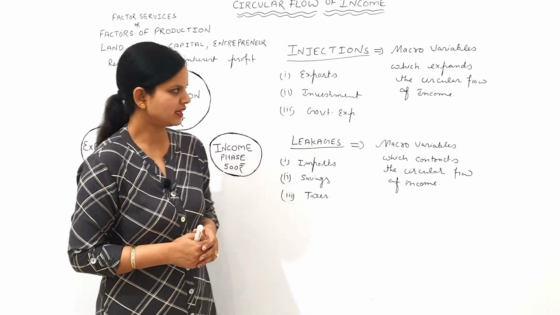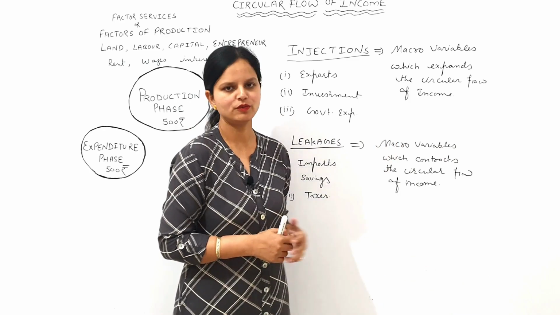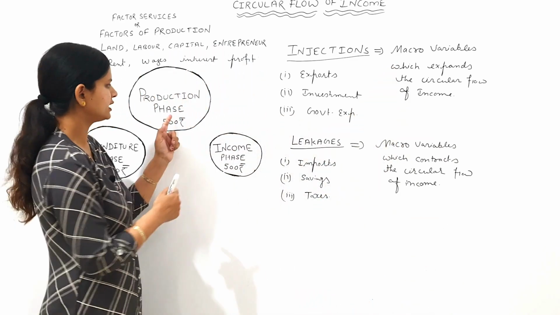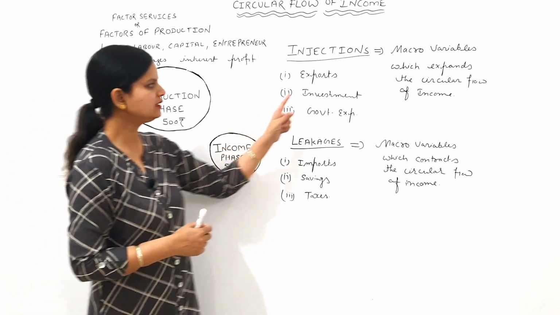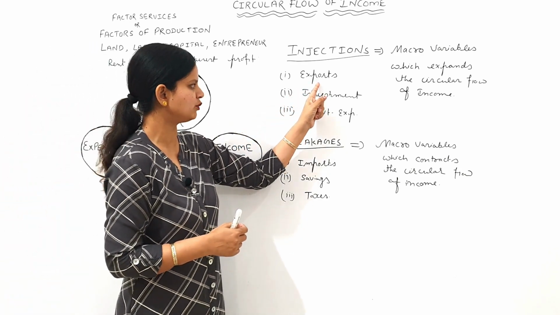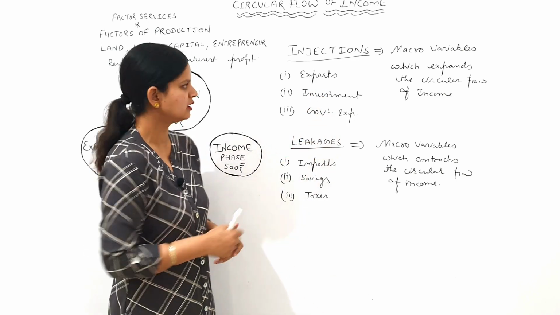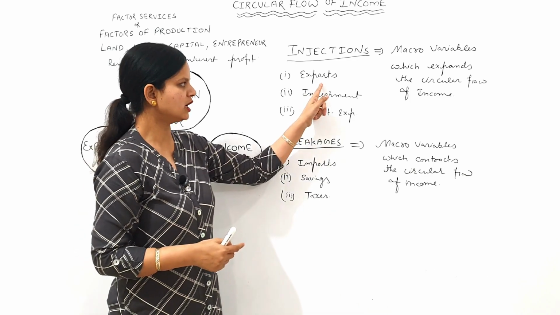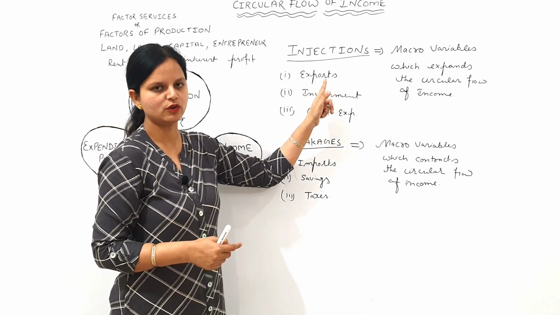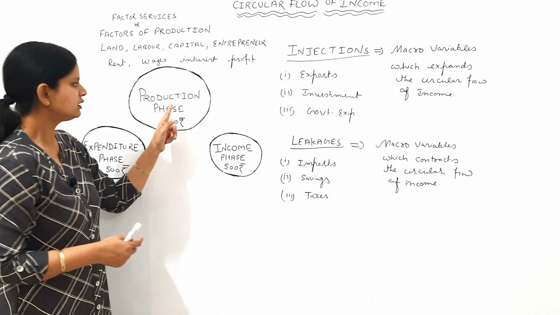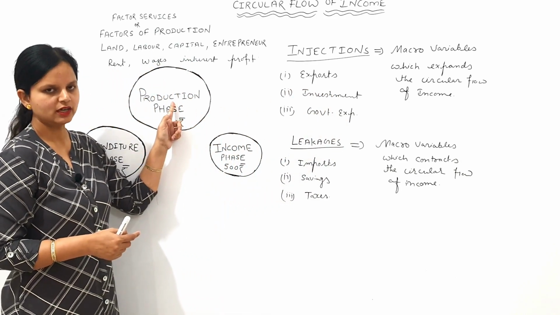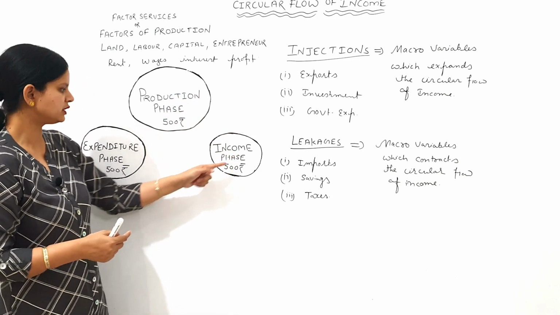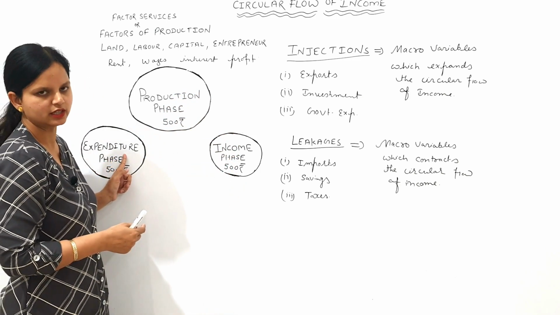Injections are those macro variables which expand the circular flow of income, which means these are those macro variables which increase the production activity in the economy. These are of three types: exports, investment and government expenditure. When exports increase in the Indian economy, which means demand for Indian products increases in the foreign sector, this leads to an increase in production in the Indian economy, which leads to an increase in income, and which leads to expenditure in the Indian economy.